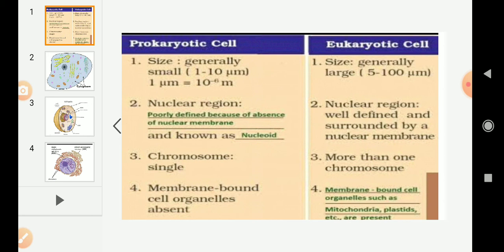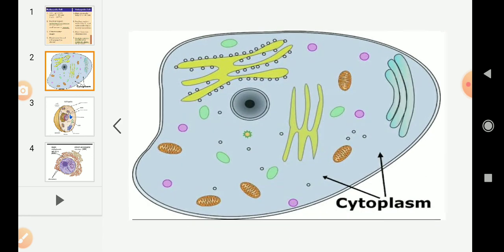And coming to the main topic, that is cytoplasm. What is cytoplasm? Cytoplasm is a jelly-like fluid present between the cell membrane and nucleus. You can see very clearly in the diagram, it is a jelly-like fluid present between the cell membrane and the nucleus, and it also contains many specialized cell organelles in it. Each of these organelles performs a special function for the cell.